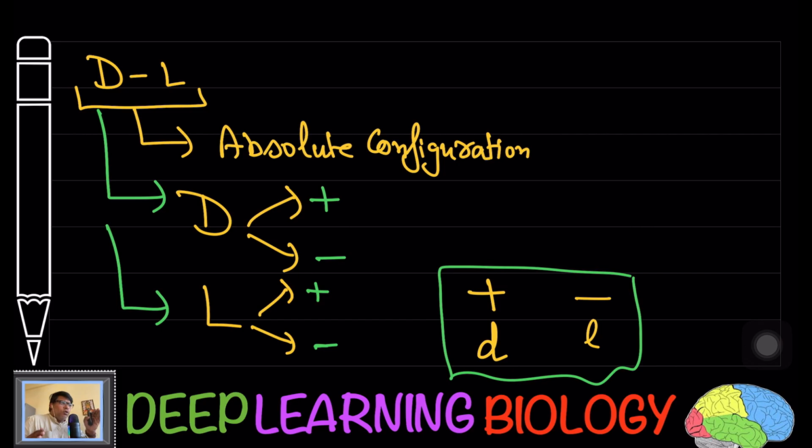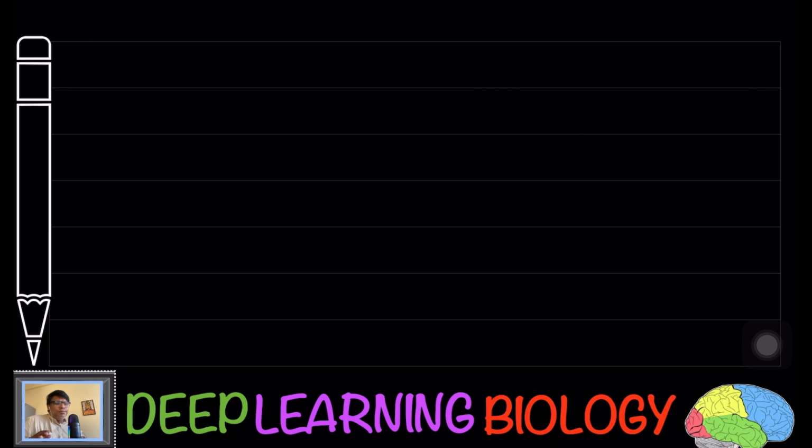So you can't say that an amino acid which has configuration D will rotate the light in positive. It can rotate the light in both positive or negative. Same way, the amino acid which has the configuration L can rotate the light either in positive or negative. Just make it clear.